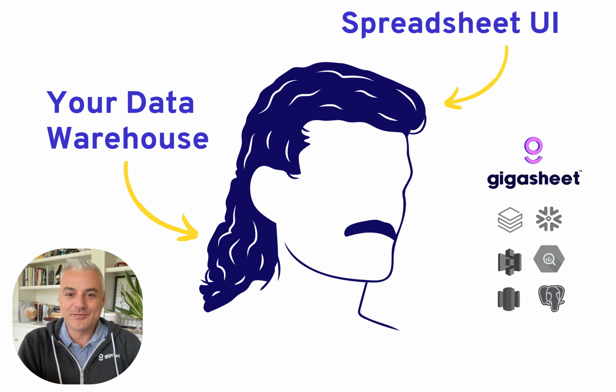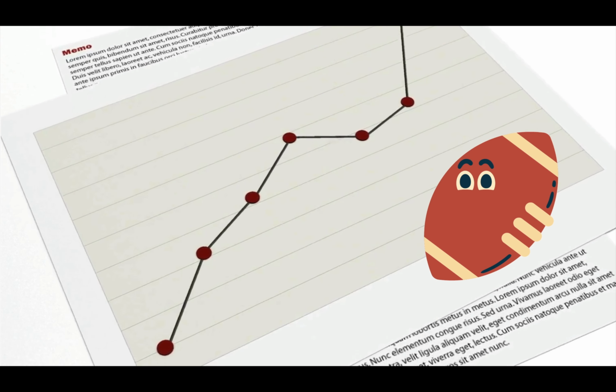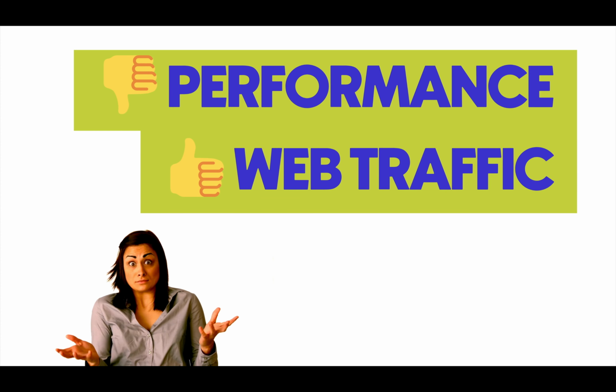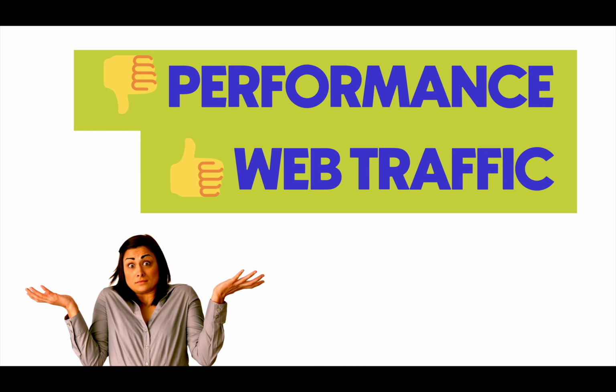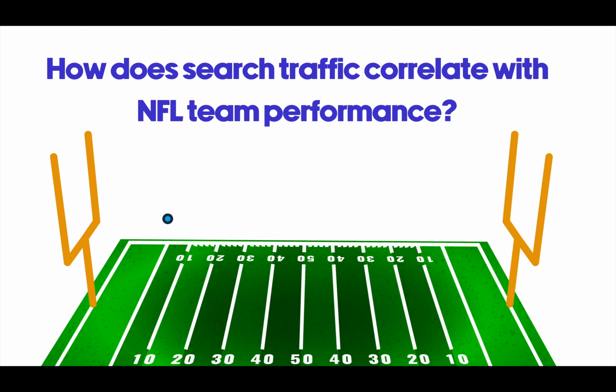I'm CEO and co-founder of Gigasheet, and today we're going to do some data analysis with some NFL data. We're going to explore an interesting hypothesis shared by an SEO expert at a large media company. The idea is, do NFL teams that are either really bad or really good get more traffic than the mediocre teams? We'll gather some data and analyze it to see if that's true.